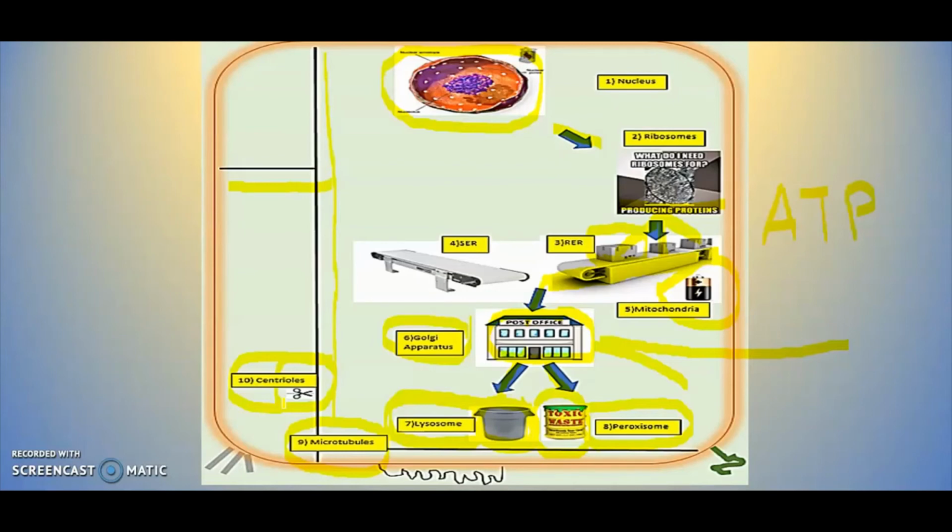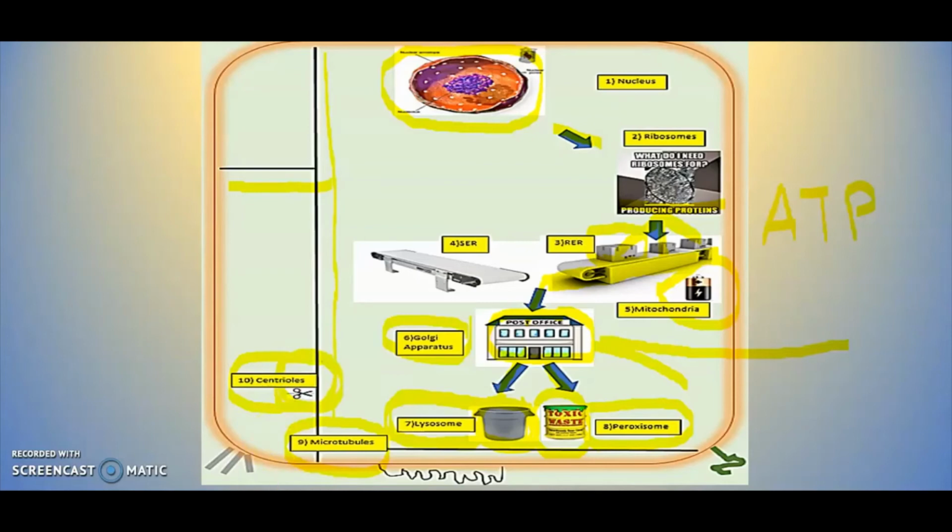If we want to keep growing, we need to produce two cells from one cell. When we have two cells, we need to produce four cells. So how is the cell able to get two cells from one cell and four cells from two cells? Well, that's when the centrioles are going to work, helping the cell during cell division.